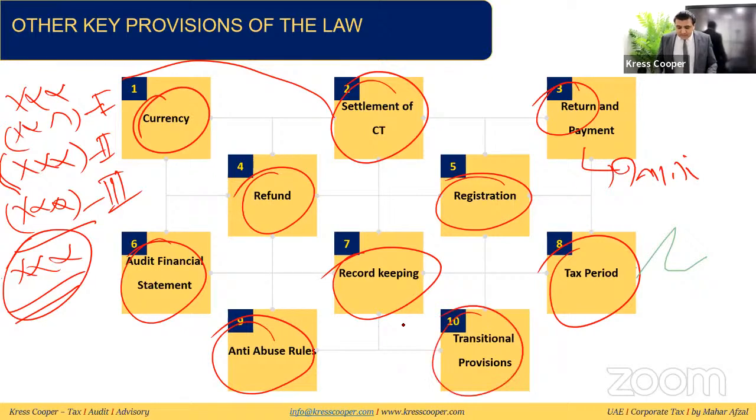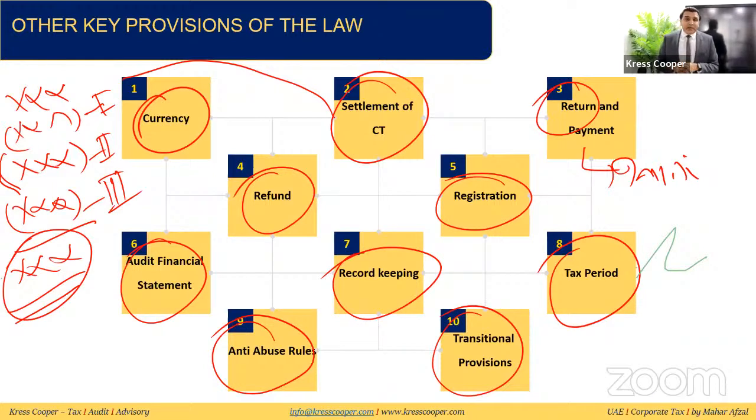Transitional provisions are there, and this is very interesting. Whatever your closing balance is just before the beginning of the financial year will become your opening balance for the tax period.